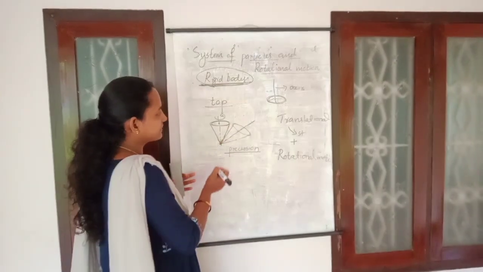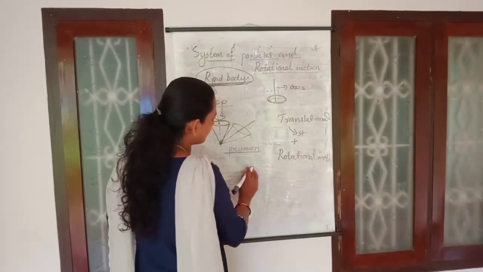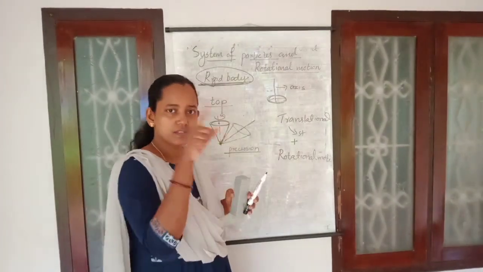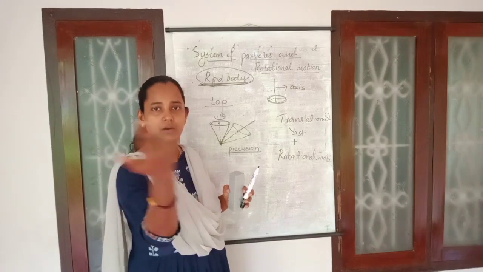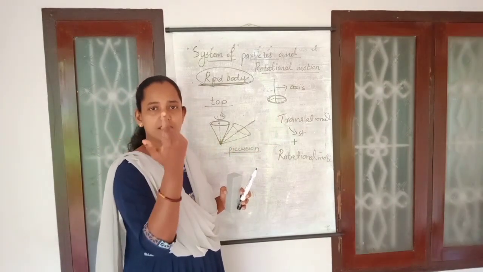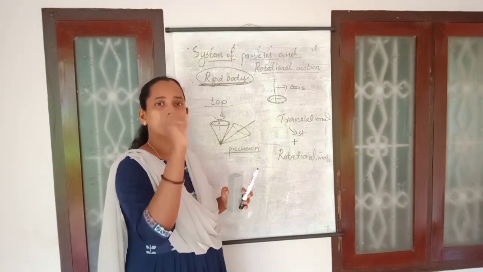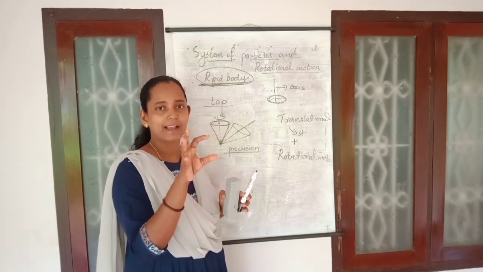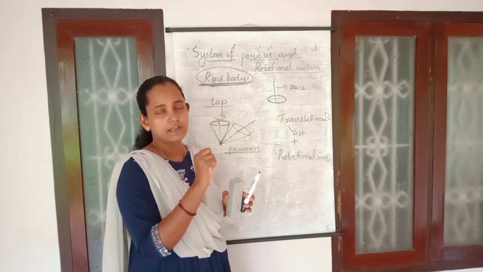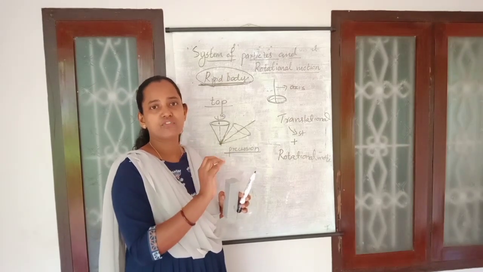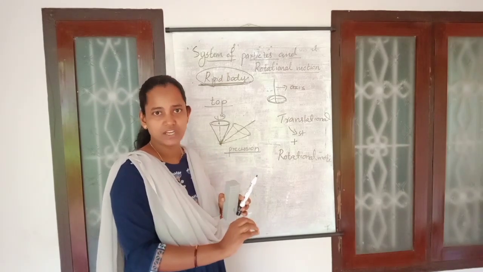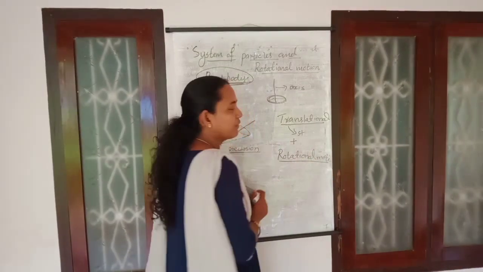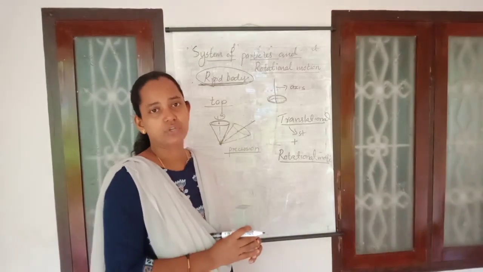And as in the case of the ceiling fan, when the wheels are rotating, at the same time there is a horizontal movement also, like this. That is not about an axis, it is moving about a point. So all these bodies are extended bodies. In the case of extended bodies, whenever we consider their motion, together with translational motion, we want to consider the rotational motion also.